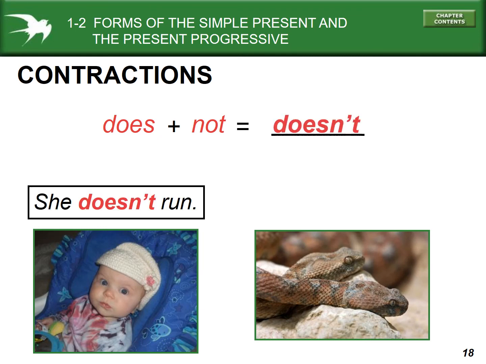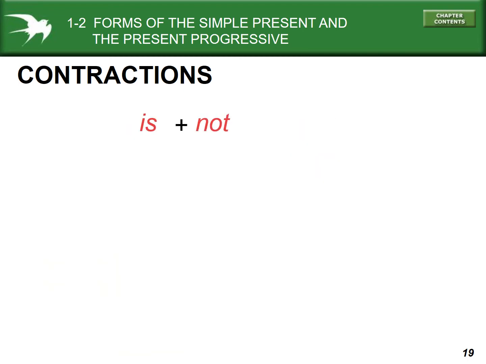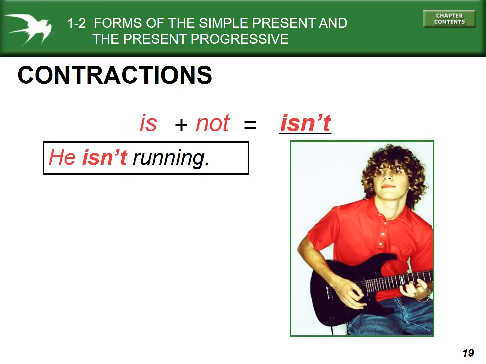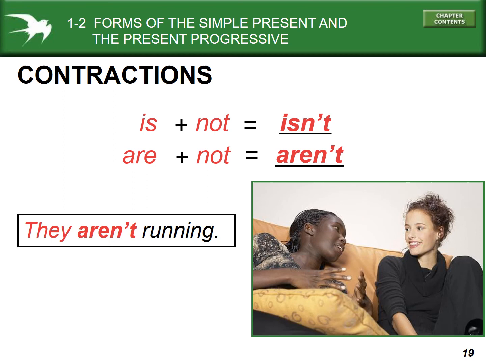Does not is doesn't. Do not is don't. Is not equals isn't. Are not, aren't. Notice where the apostrophe goes. In every case, it's before the final letter, before that T in this case. It's never before the N and then the T. It's always before the last letter.